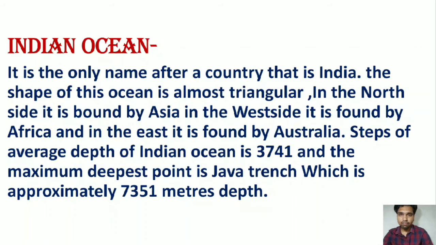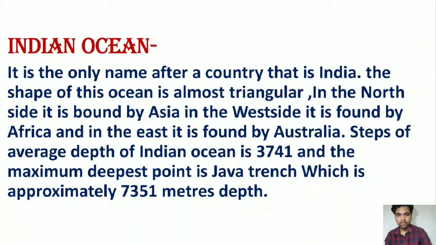Friends, thirdly, we will discuss the Indian Ocean. Indian Ocean is also unique in itself because it is the only ocean which is named after a country, that is India. The shape of the Indian Ocean is almost triangular. In the north, it touches Asia. On the east, it touches Australia, and on the west, it touches Africa.